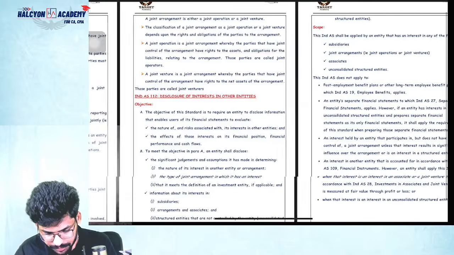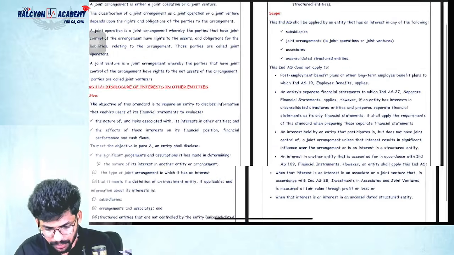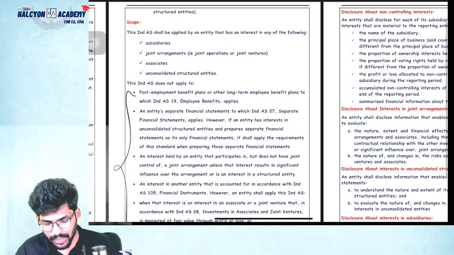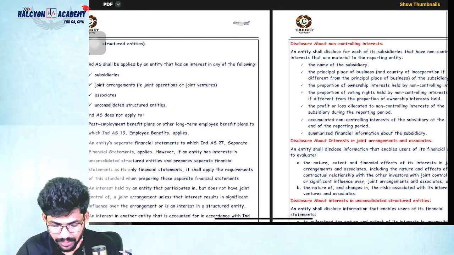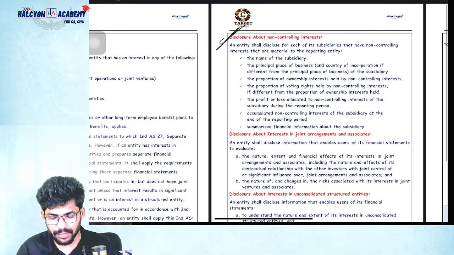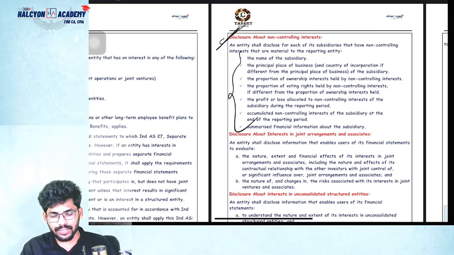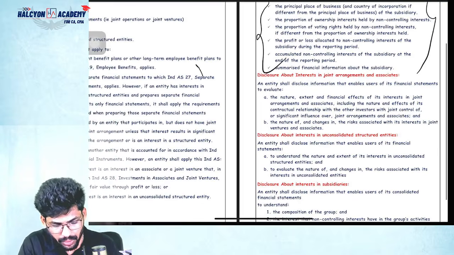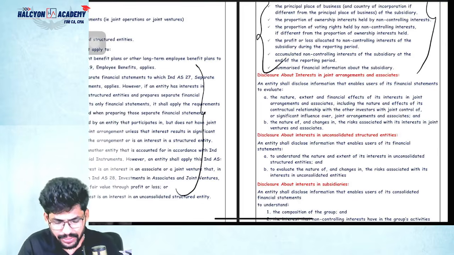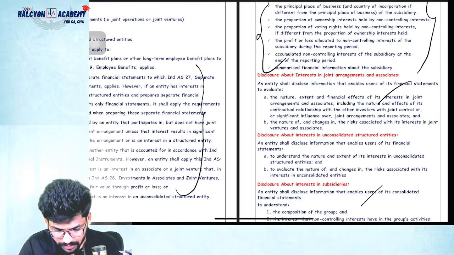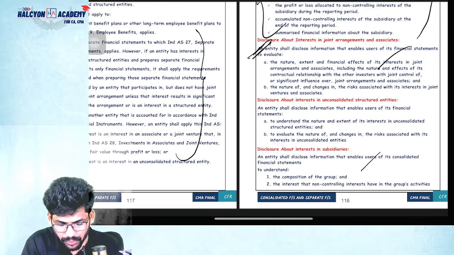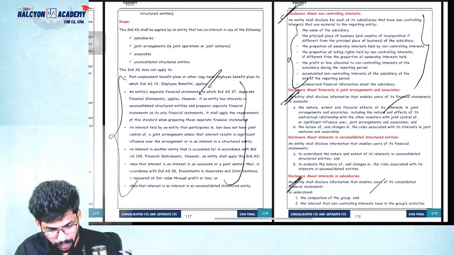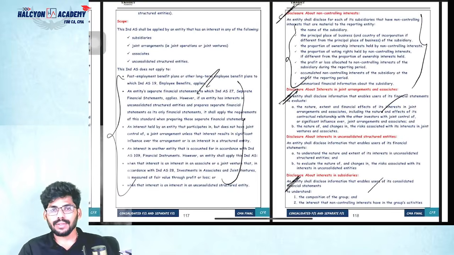Next, please read this non-applicability also. Ind AS 112 non-applicability. Sometimes they ask this also. In a previous examination, they asked this point. From this, they asked one point which is not covered. So that's why you need to study all these. Just give a single reading. That's it. For this and this also. So please go through this, and go through this. These 3 points, please read, guys. Ind AS 112. So please take a snapshot.